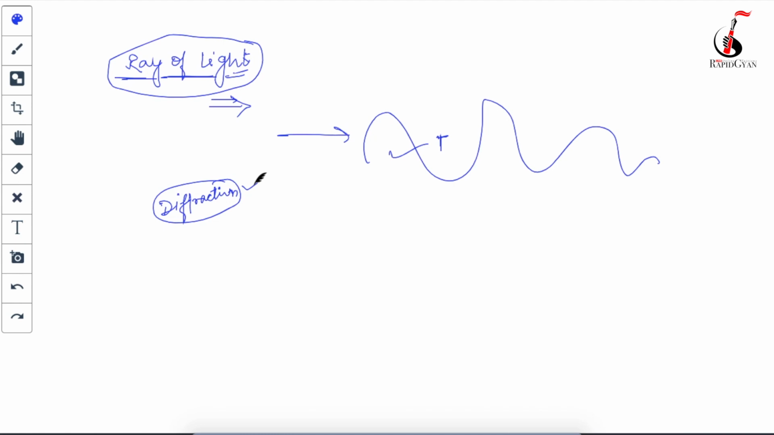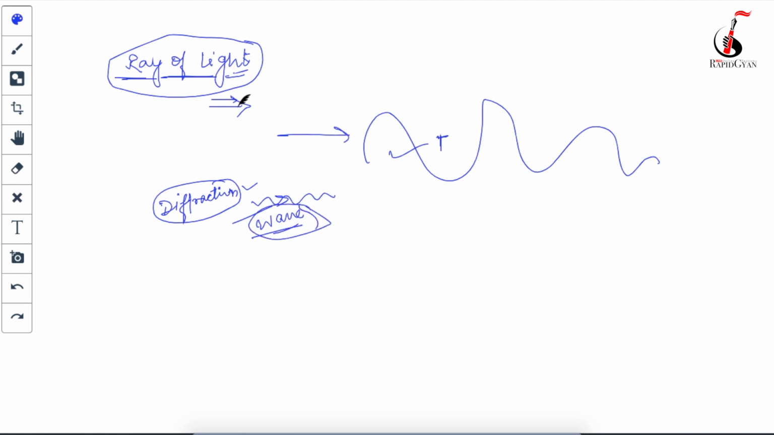Okay, what is diffraction of light? In the case of diffraction of light, light is in the form of a wave. Instead of traveling in a straight line, light is thought of as a wave. That light actually travels like this. That we call wave optics.